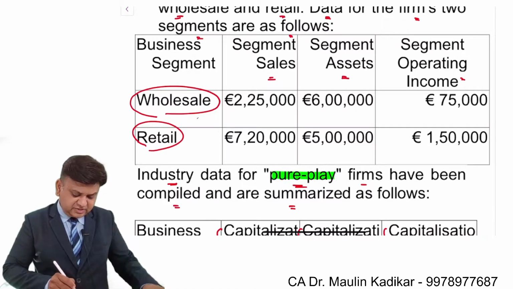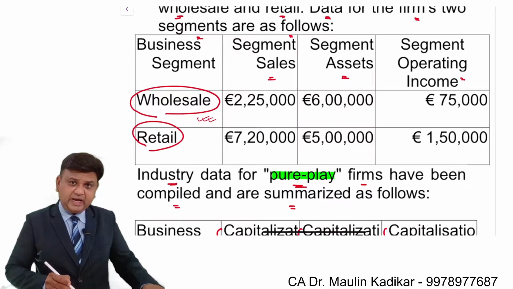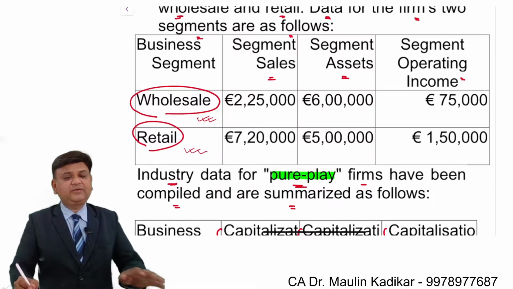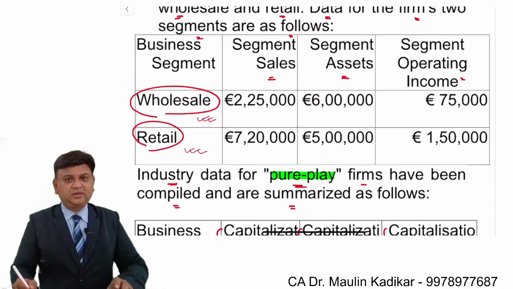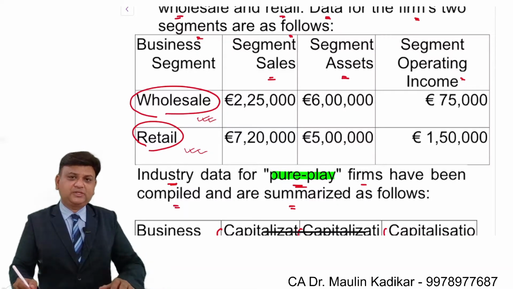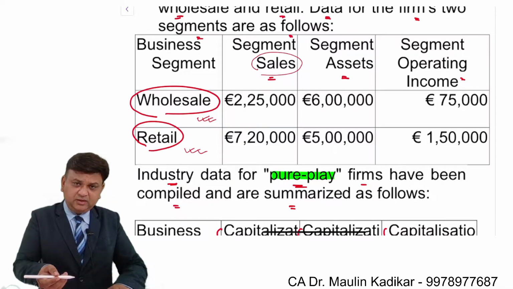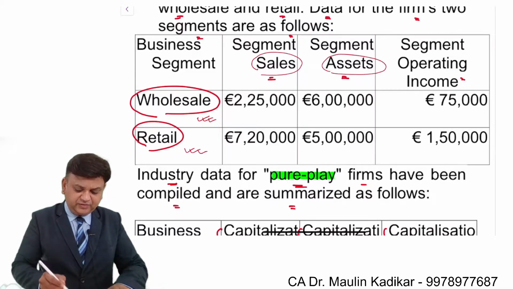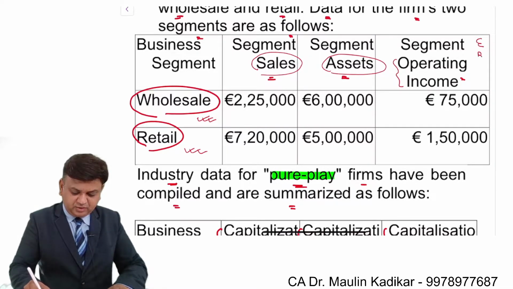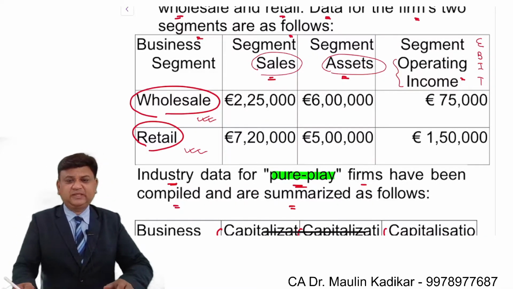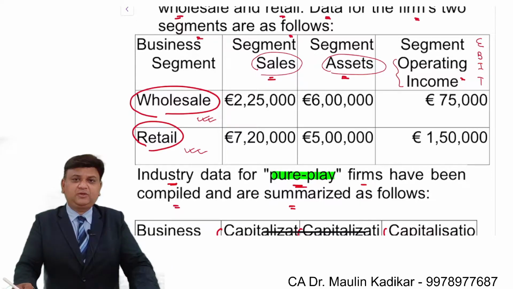They are having the wholesale business, and at the same time they have the retail business. Information is provided to us about what is the sales for each of the segment, what are the assets of each of the segment, and what is the operating income, that is earning before interest and taxes, for each of the segment.